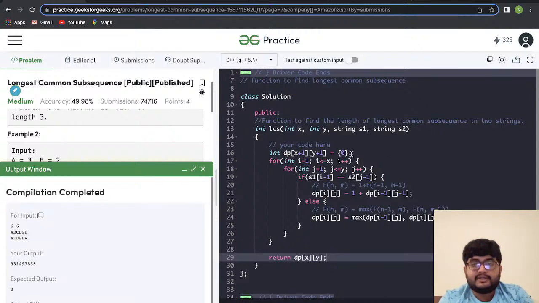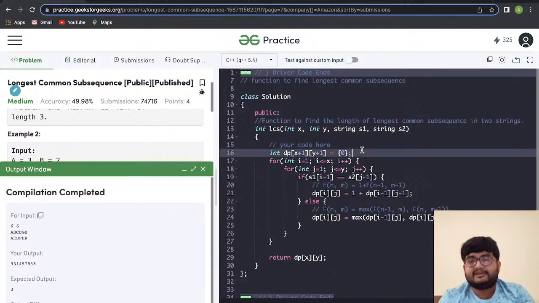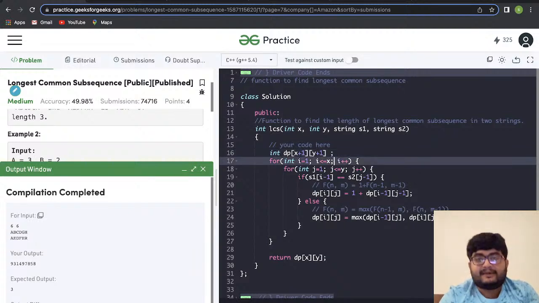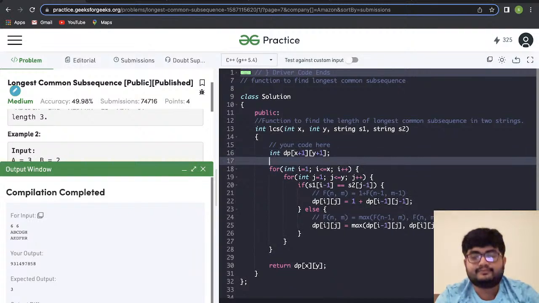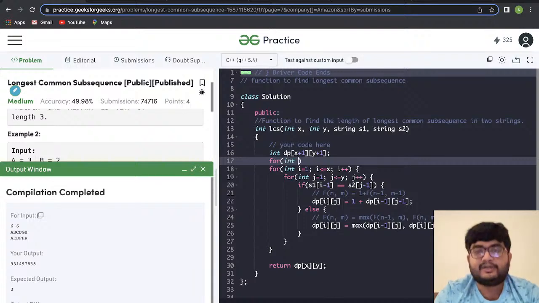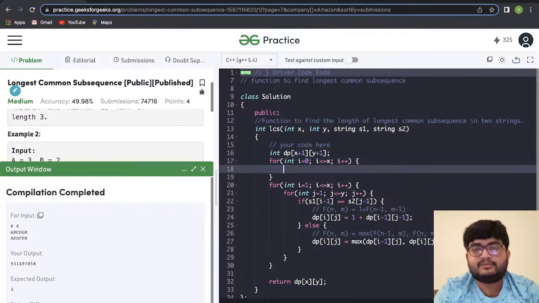Our output is weird. I think the base case is not working properly, so let's manually fill the array. For int I equals 0, I less than equal to x, I plus plus, for int j equals 0, j less than equal to y, j plus plus, dp i j equals 0.